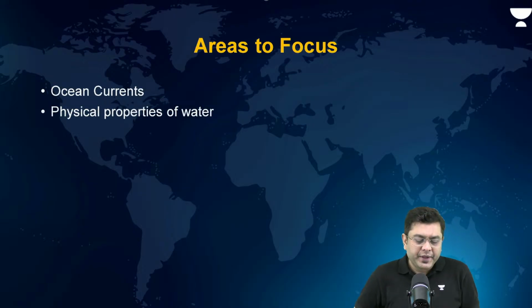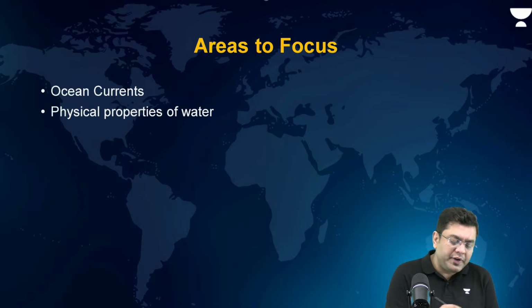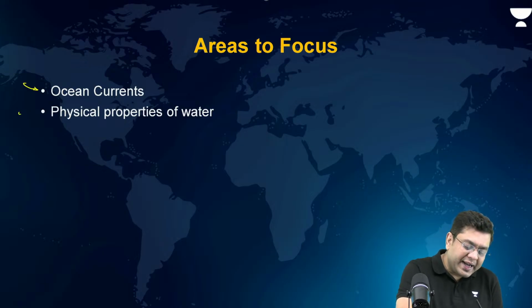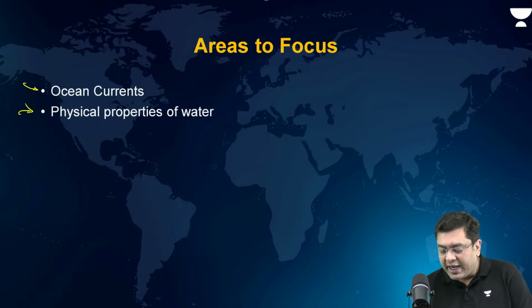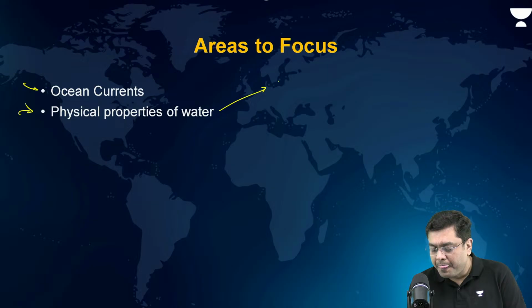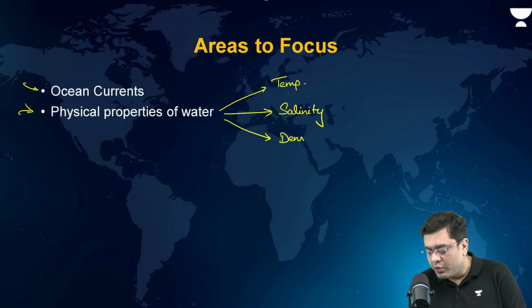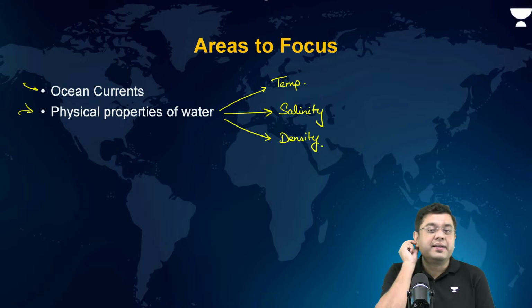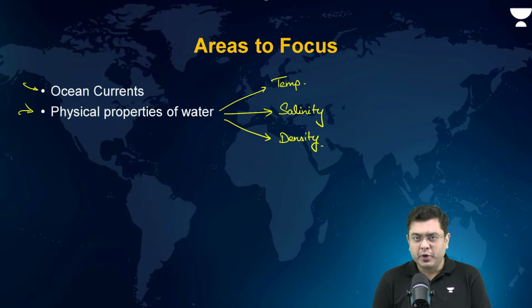Do let me know. So, areas to focus on in oceanography, very simple: ocean currents and physical properties of water. And this involves temperature, salinity, density. Okay. These are the areas that you can focus upon.